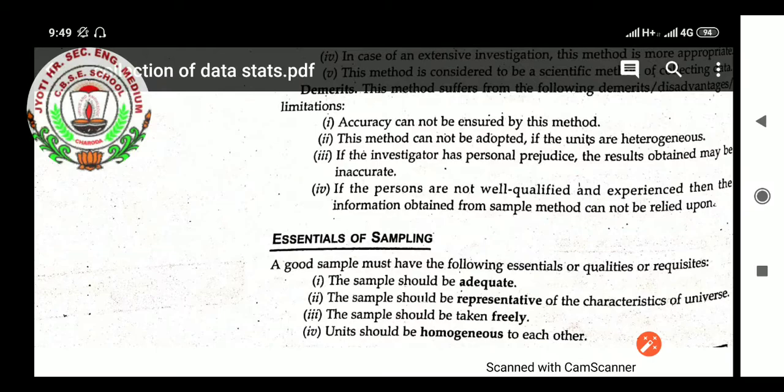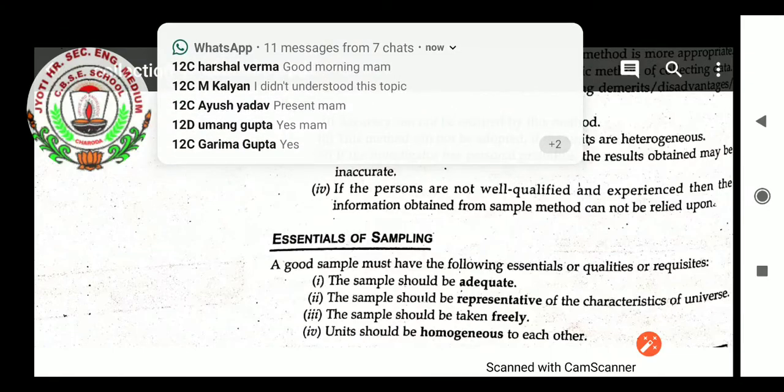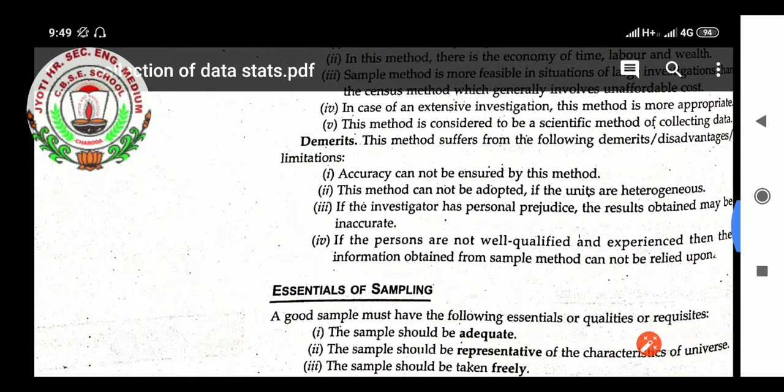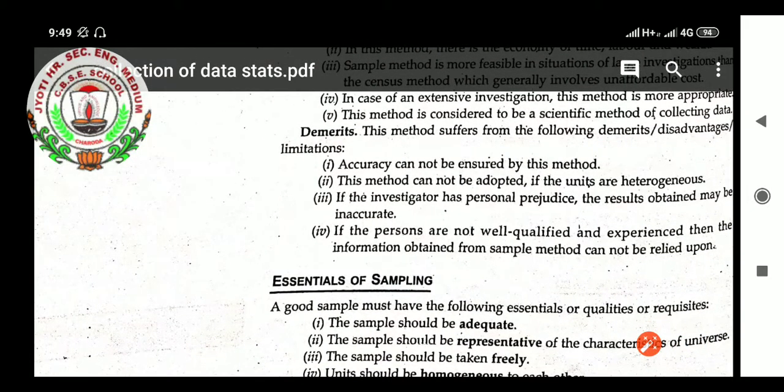First of all, students, I want to tell you that you don't have to take tension that in your book so much data is not there, in my book so much data is there. I am teaching from a book which will give you enough data, not from the examination point of view, but which is needed for 11th standard base learning of statistics. So for examination, what you have in your book, that you have to learn. Even from my videos you can make the notes, but if not possible then I will provide some clicks of this particular book which is needed for your learning process.